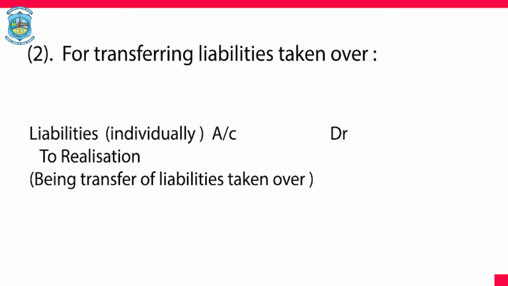The second journal entry would be for transferring liabilities into the realization account. The journal entry would be liabilities account debit to realization. Here also, one important point needs to be looked into.